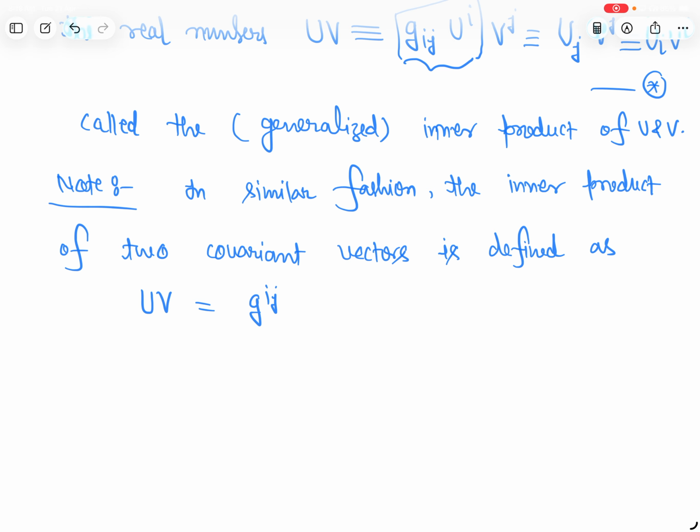Double star is consistent with star. Okay, so these are called inner products. Okay.